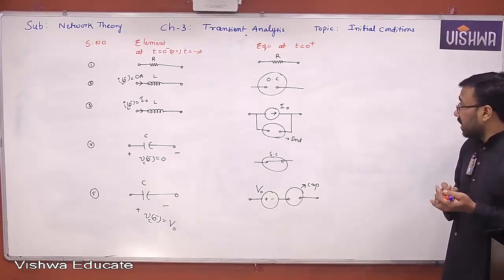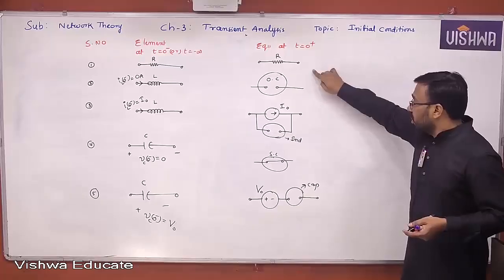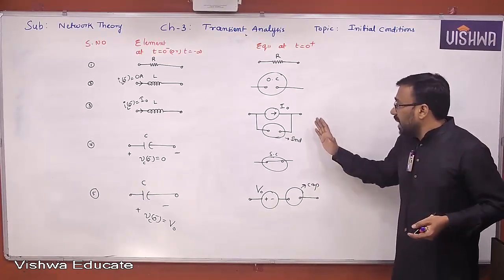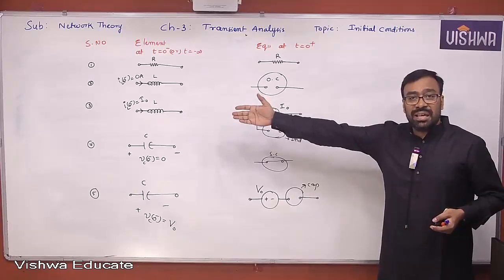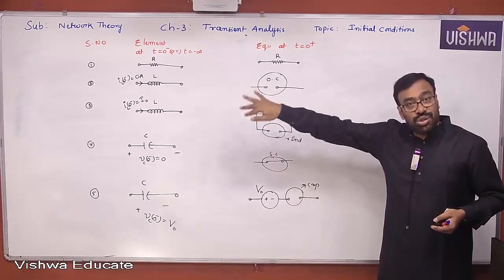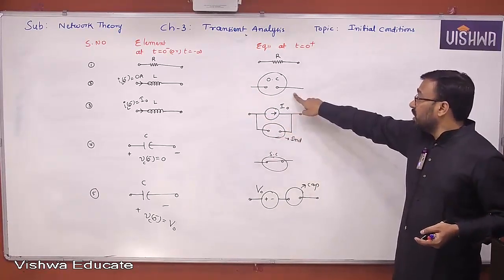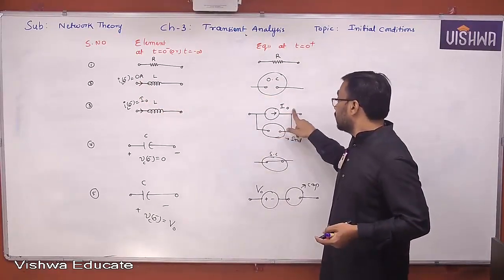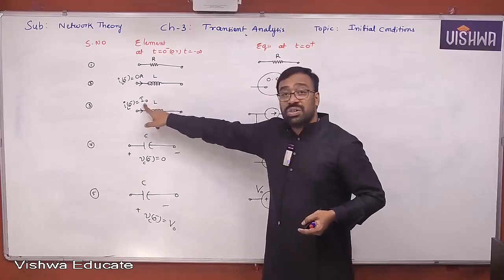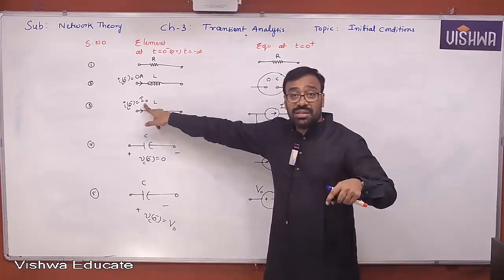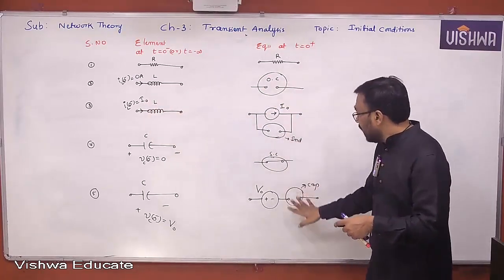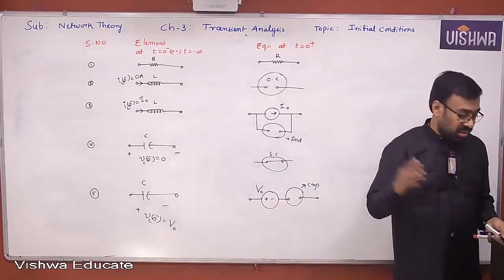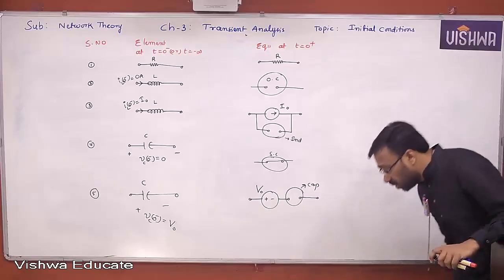So when you want to draw the t equal to 0 plus equivalent circuit, you are supposed to remember all these things. Now all these are depending on what? The current through the inductor and voltage across the capacitor at t equal to 0 minus. Yes or no, all of you? You decided the open circuit, it is based upon current through the inductor at t equal to 0 minus. You decided the current source here because of current through the inductor at t equal to 0 minus. All these things are possible to draw only when you know the t equal to 0 minus conditions in the case of inductor and capacitor. Please note down quickly.